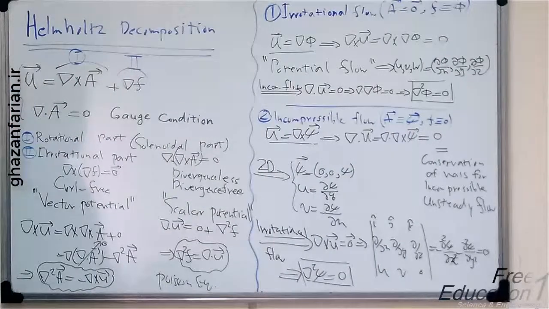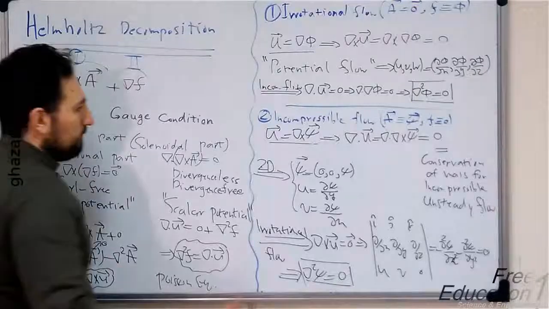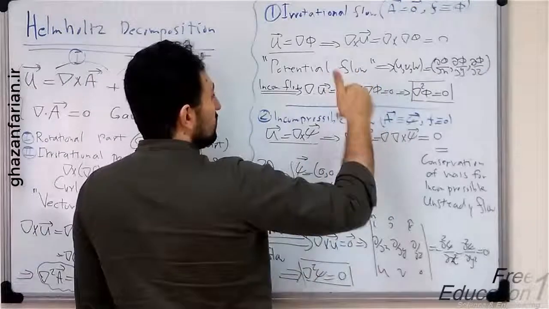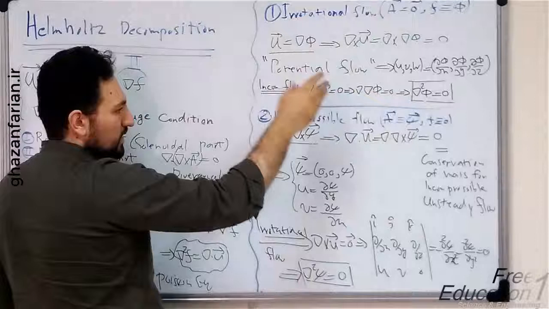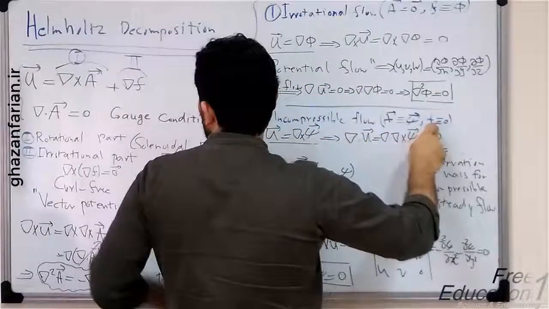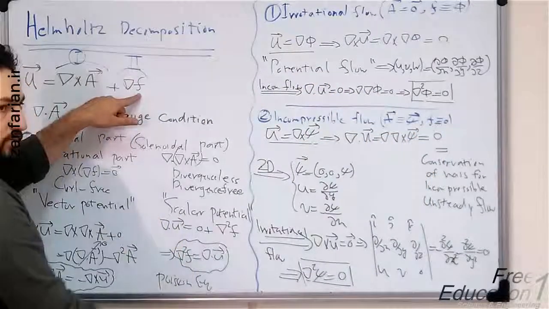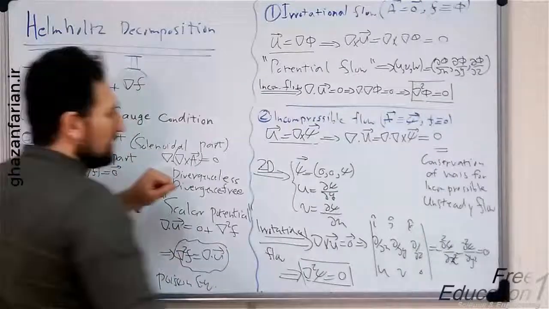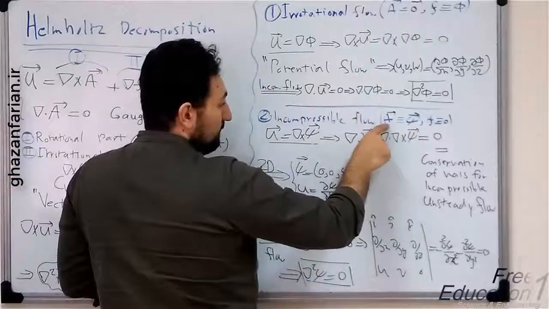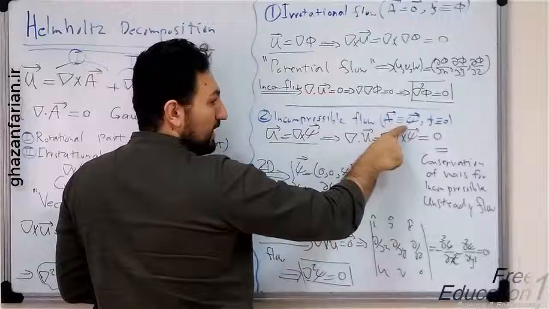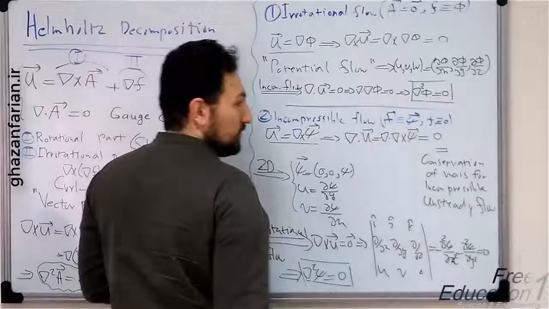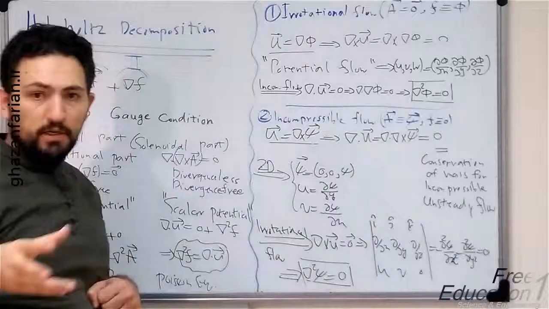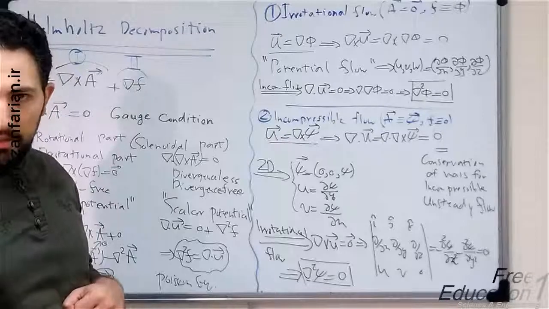The second limiting case is the incompressible flow category, in contrary to the first case, we ignore the scalar potential F and suppose that the vector potential is equal to a new vector quantity, which is the stream function vector shown by psi vector.